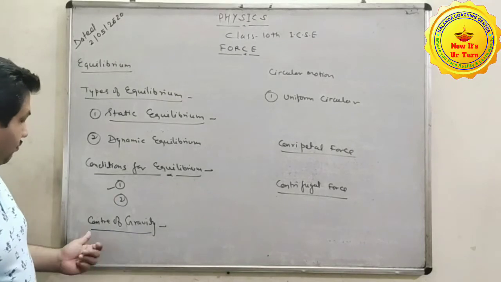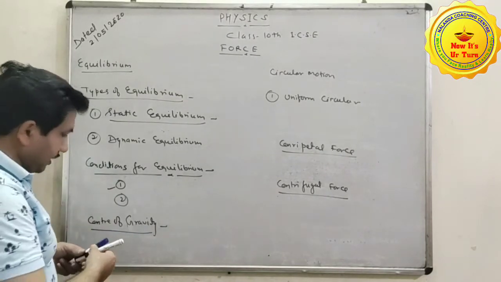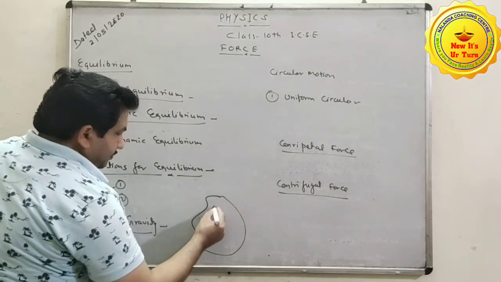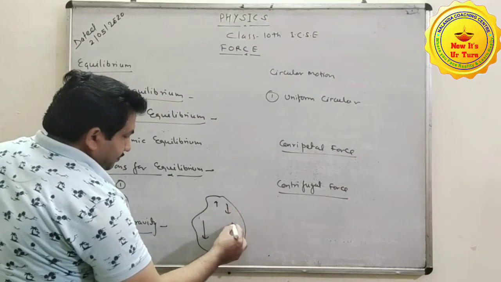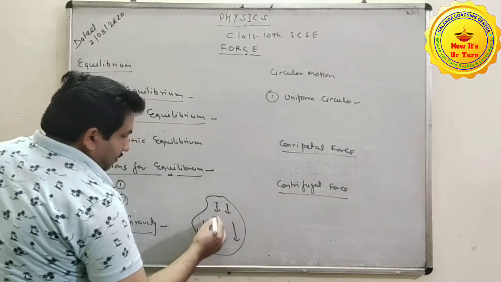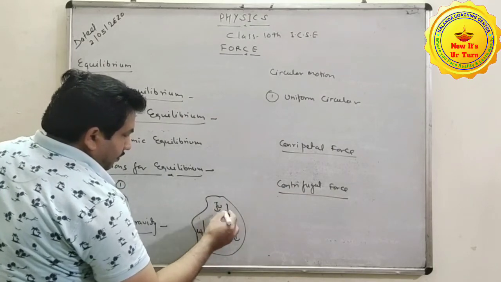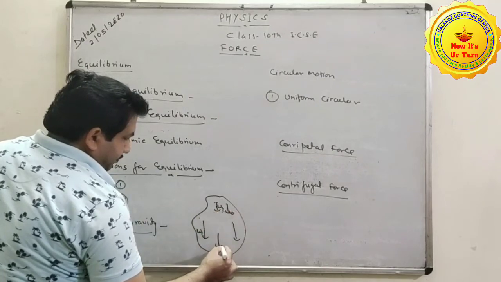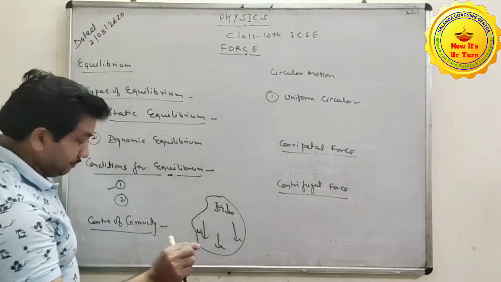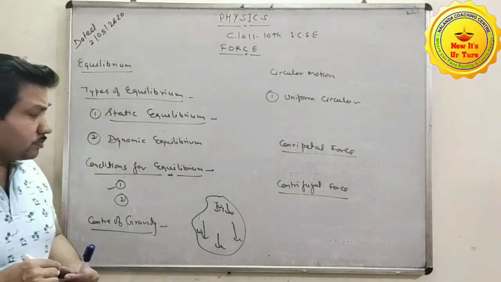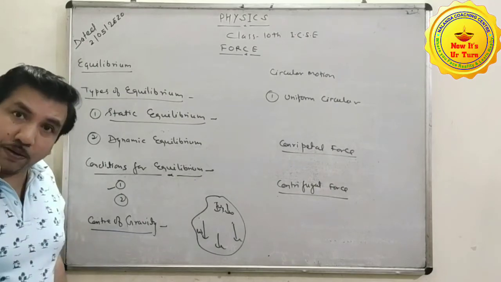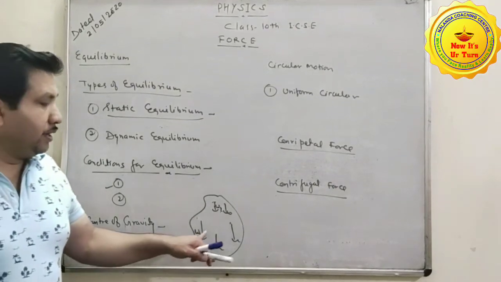Clear? Now we have center of gravity. Center of gravity is the point on a body at which the algebraic sum of the moments of the weights of the particles is zero.